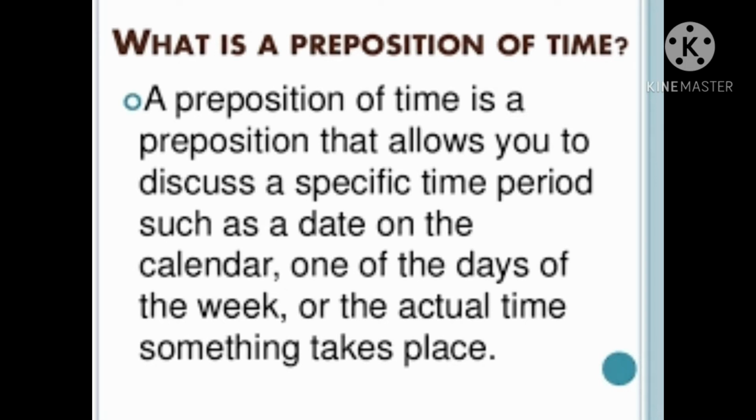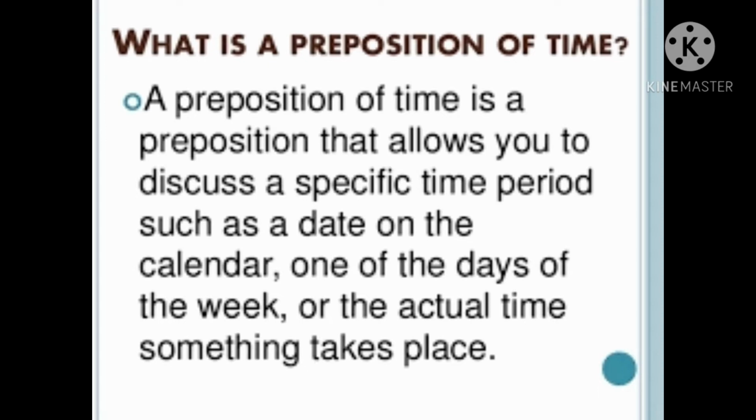A preposition of time is a preposition that allows you to discuss a specific time period, such as a date on the calendar, one of the days of the week, or the actual time something takes place. So, the preposition of time shows us the specific time period.